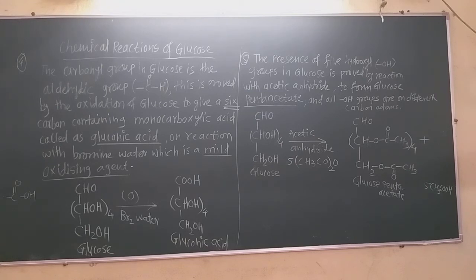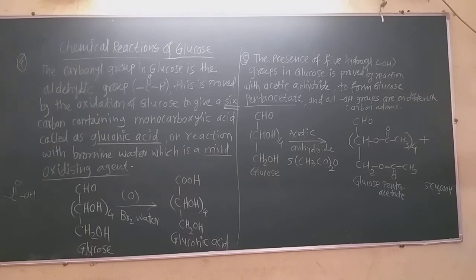Now this oxidizing agent, that is the bromine water, converts the aldehyde group of glucose into the gluconic acid. This is the proof that glucose contains the aldehyde group, not the ketonic group, as the carbonyl group.